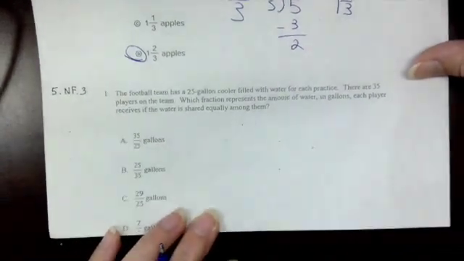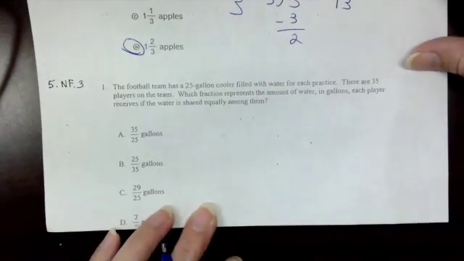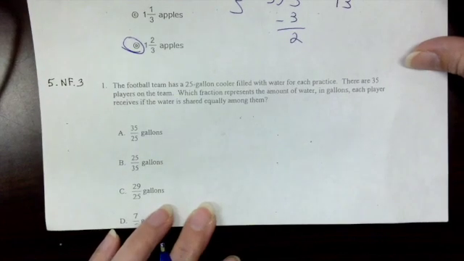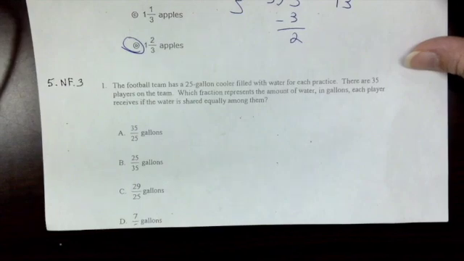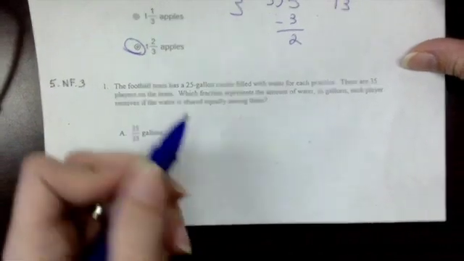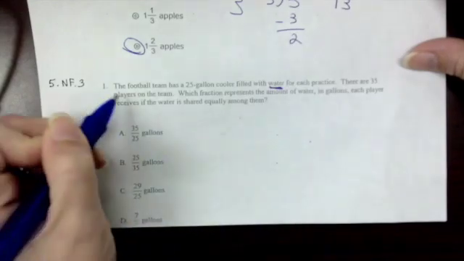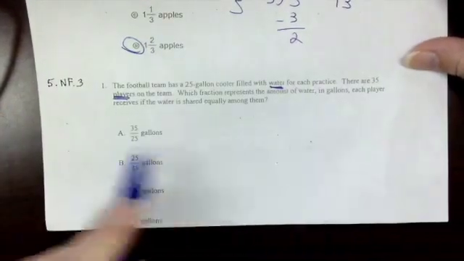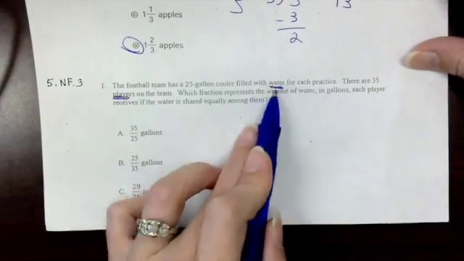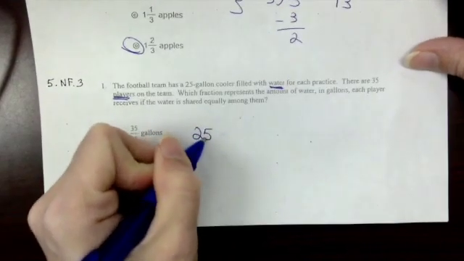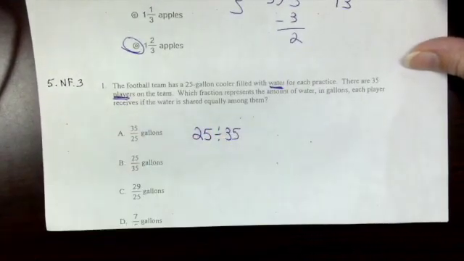The football team has a 25-gallon cooler filled with water for each practice. There are 35 players on the team. Which fraction represents the amount of water in gallons each person receives if the water is shared equally among them? So we're thinking about the words again. We have water and we have players. What are we going to share? We're going to share the water. So 25 comes first. 25 divided by 35, which is the same thing as 25/35.